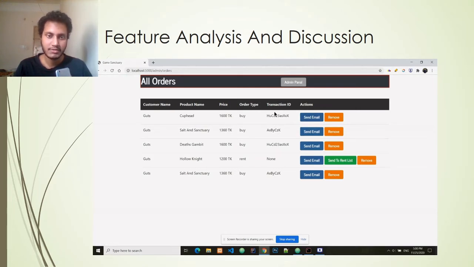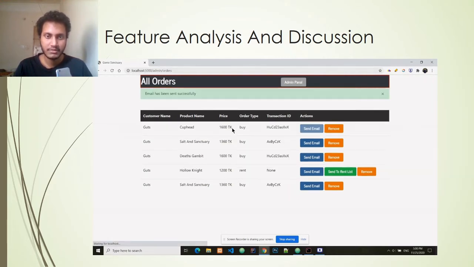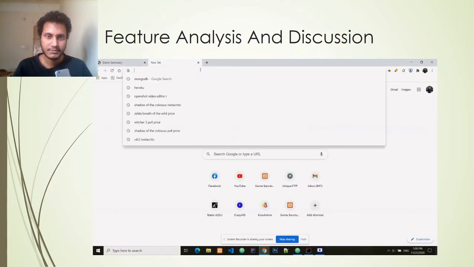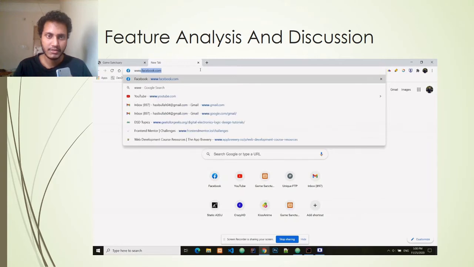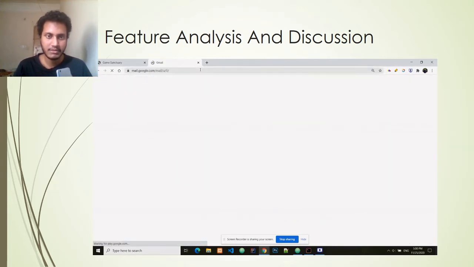So I can send an email to that customer, and if I click on send email, I'm gonna be shown a successful dismissible alert box showing that the email has been sent. So let's quickly check whether the email has been sent properly or not. A predefined email will be sent giving all the information related to the order that the customer provided.